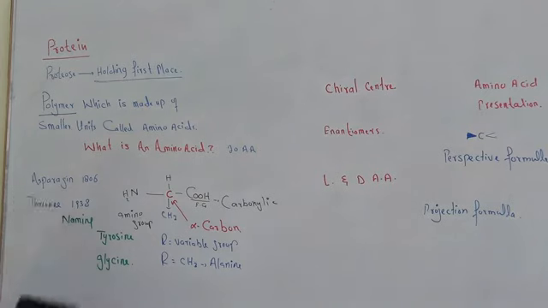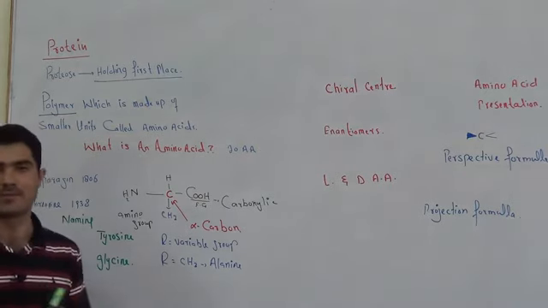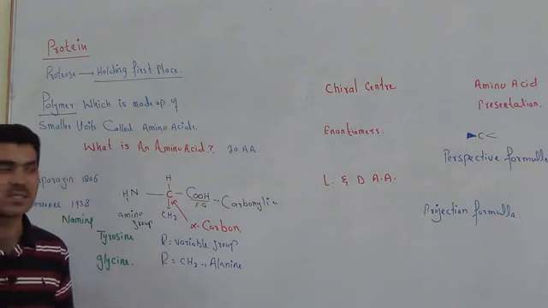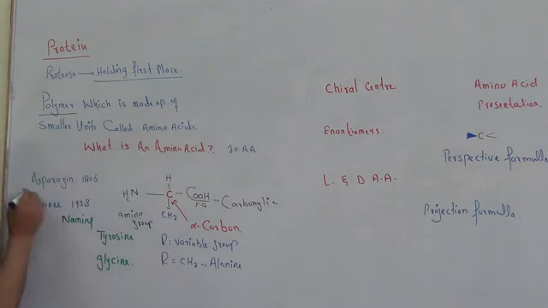Now one thing more, just for the sake of your interest, about the discovery of amino acids. The first amino acid was discovered in 1806. That was called asparagine. And the second amino acid, threonine, was discovered in 1938, almost 100 years later.